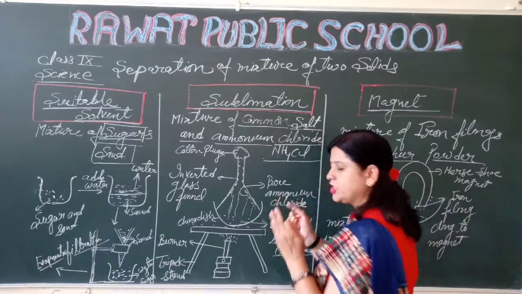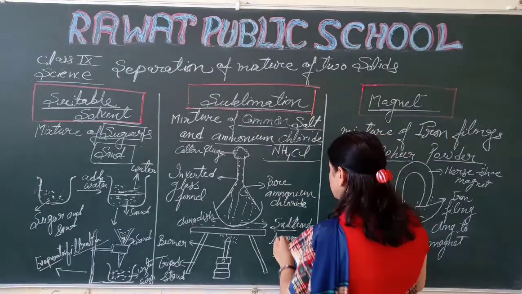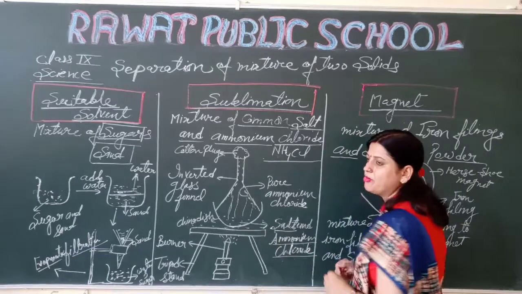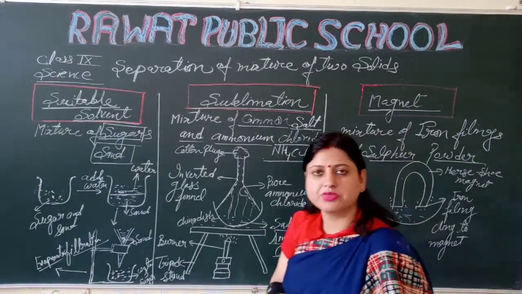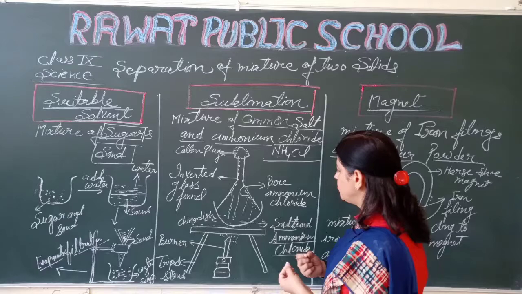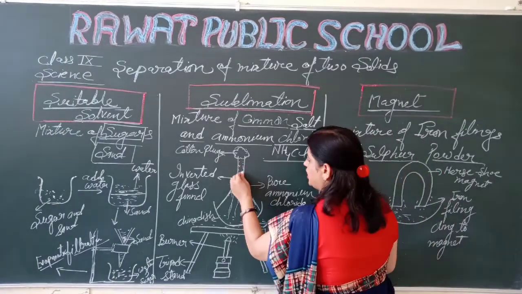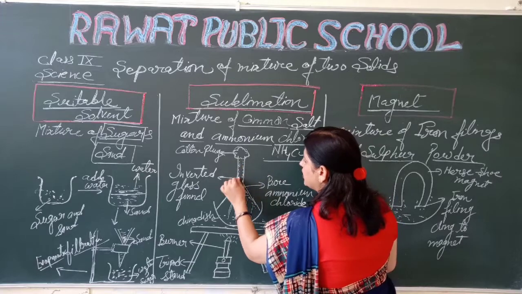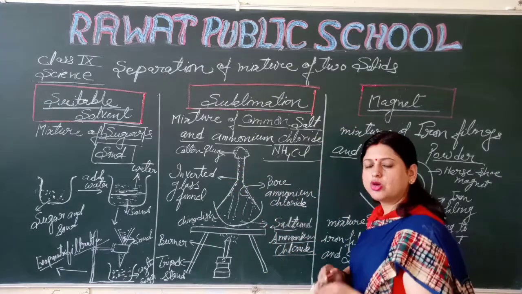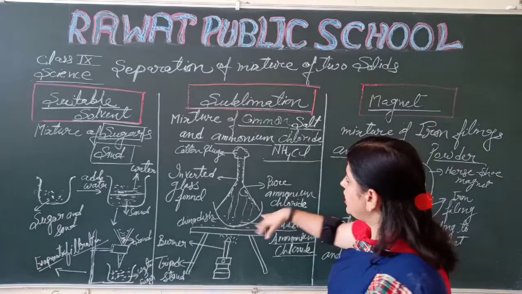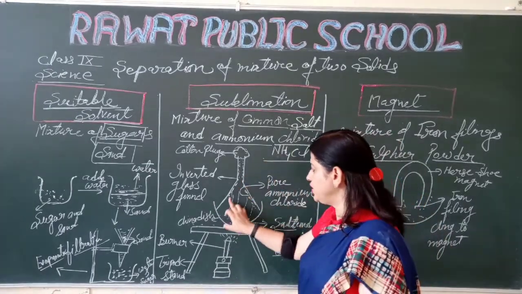So what is the mixture? The mixture is salt and ammonium chloride. Ammonium chloride is a sublime substance. So first ammonium chloride is heated up and it converts into vapor and it is collected toward the funnel, right? So ammonium chloride is heated first because it's a sublime substance, and it is collected toward the funnel.